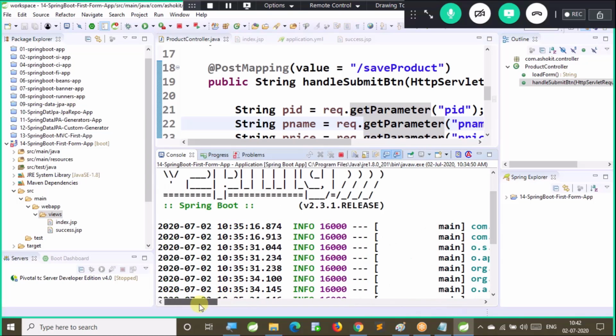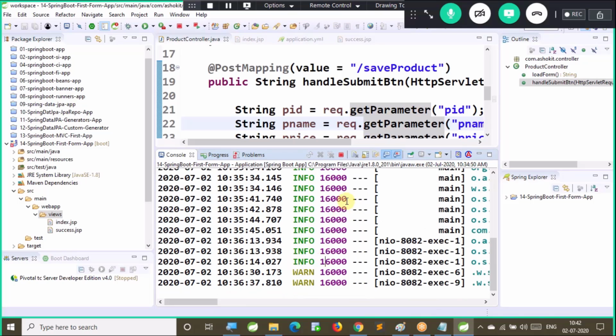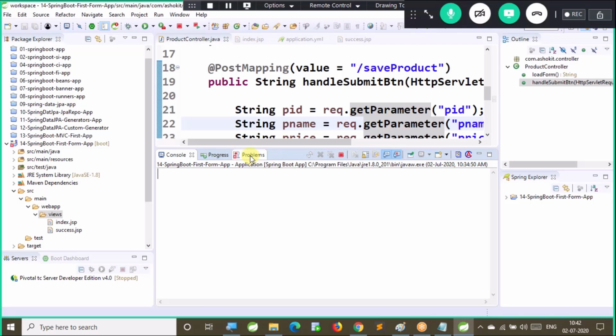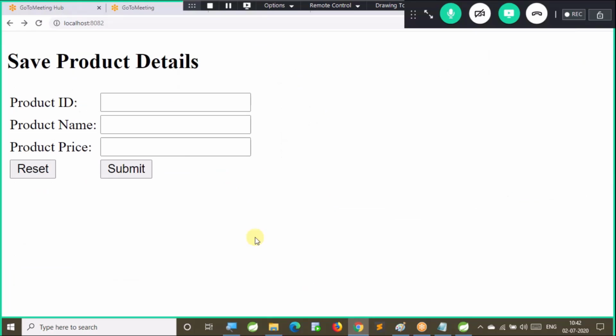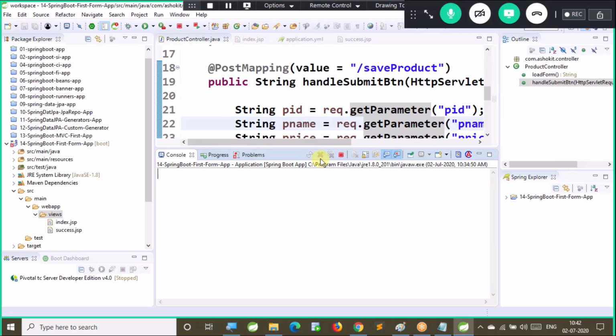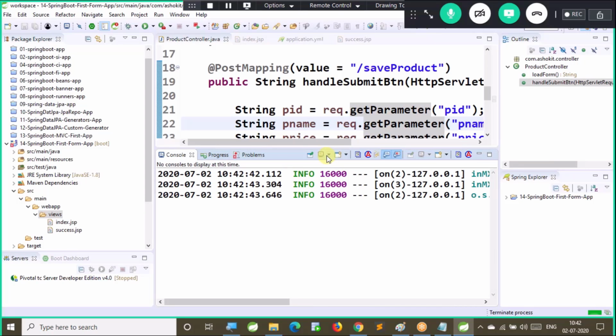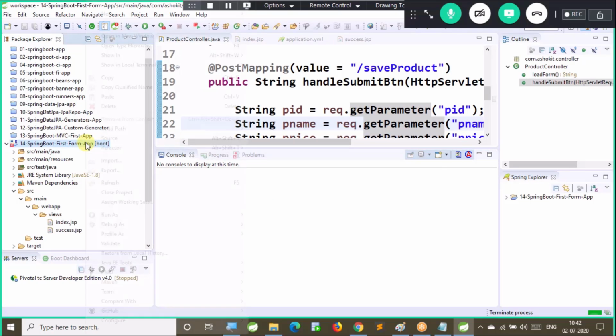As we have DevTools, I think our changes are reloaded. Let us verify by reloading this form. Not reloaded. Let me stop and start. Right click, run as, boot app.